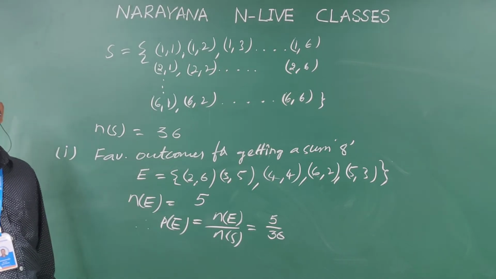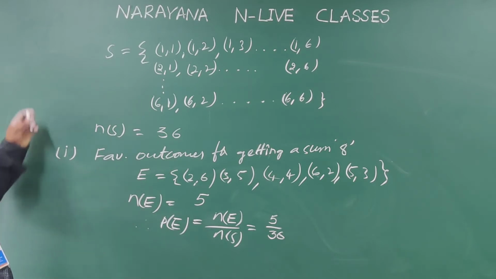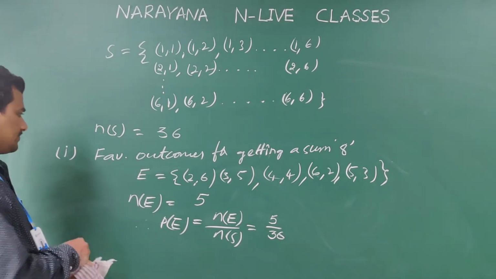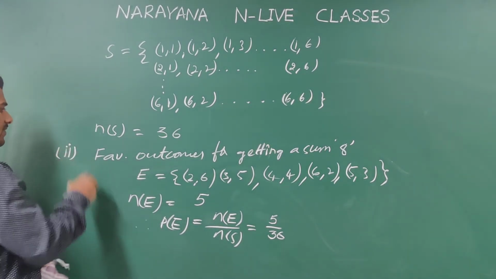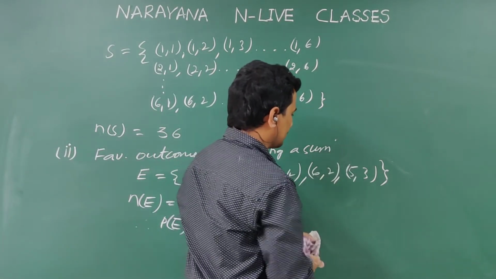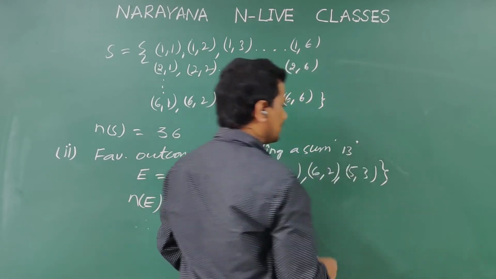Next, getting a sum 13. The next question is, when 2 dice are rolled, what is the probability of getting a sum 13? Okay. Now, favorable outcomes for getting a sum 13 is our question. Is there any event for getting sum 13?